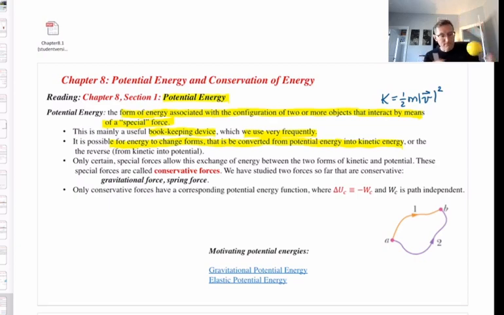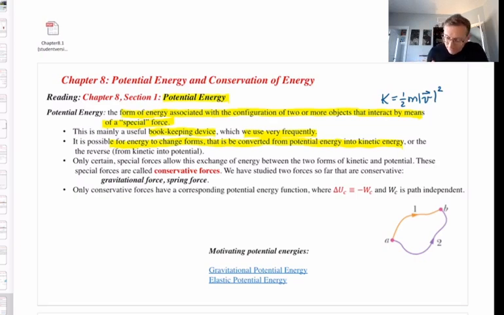And of course, when it bounces off the tabletop, right at the tabletop, it has kinetic energy, but it's going to transfer some of that kinetic energy into gravitational potential energy as it comes upward. So a falling and bouncing ball shows transformations between gravitational potential energy and kinetic energy. And I'll show you a video of that as well.